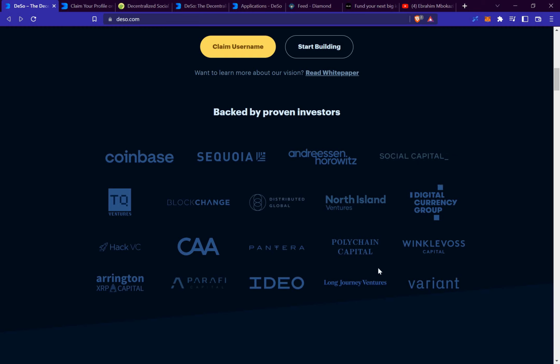Moving forward, we can see that DESO has had over 73 million transactions. They have a total volume of $1.4 billion, 1.6 million wallets have been created, and they have a total supply of 10.8 million tokens. Moving forward to the ecosystem, these are some of the dApps that have been built on the DESO blockchain. But before we get into that, let's look at the roadmap of this project.